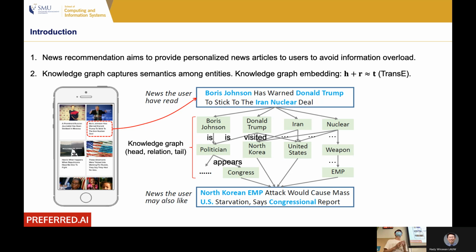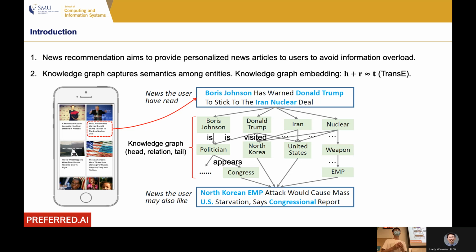By this semantic relationship, we can transfer from the first news article that you have already read to another news article you are likely to be interested in. In this way, we can make news recommendation. The role of the knowledge graph in the middle is to transfer knowledge from one news article to the other, so that by capturing the semantics, we can know how interested you are in a potential news article.